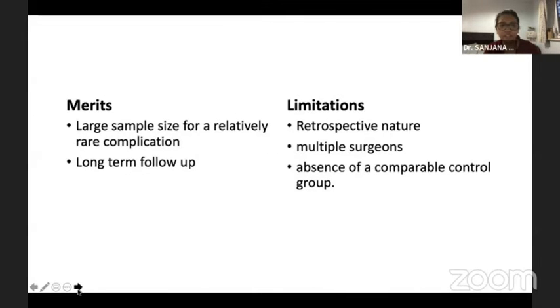Just the merits and limitations. The merits was this was a large sample size, but relatively rare complication. Long-term follow-up was there. The limitations was its retrospective nature, multiple surgeons performing the procedure, and absence of a comparable group which could have ascertained any risk factors.